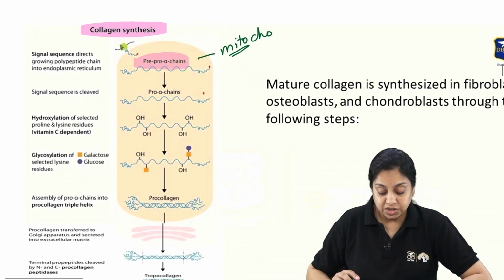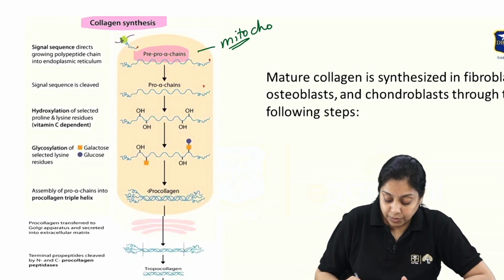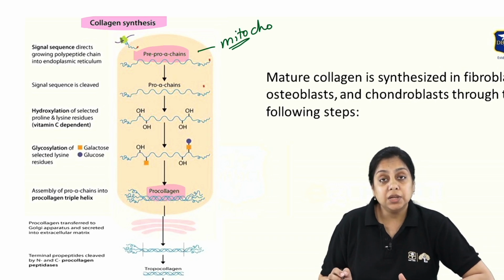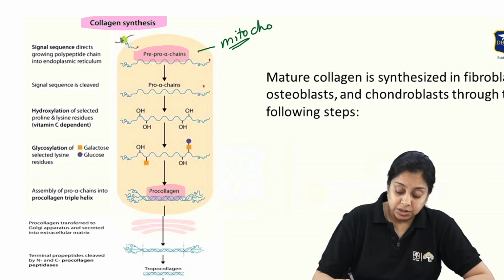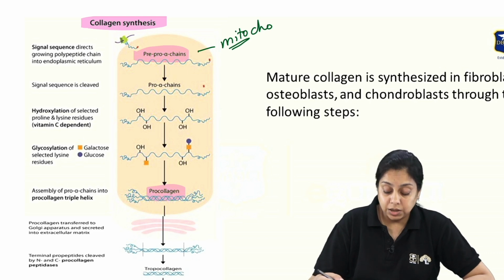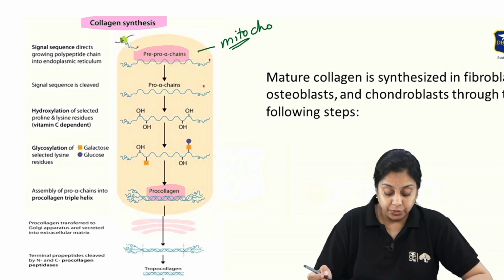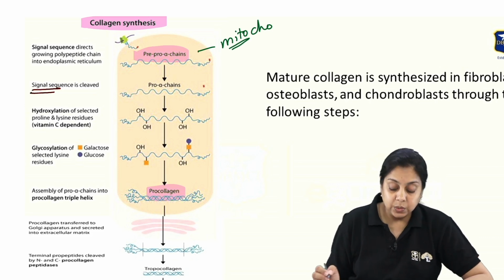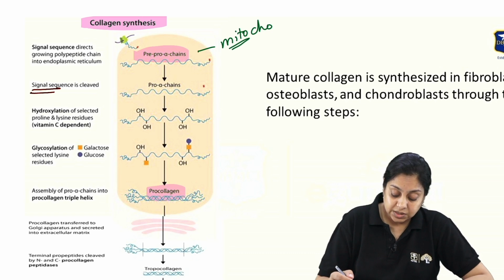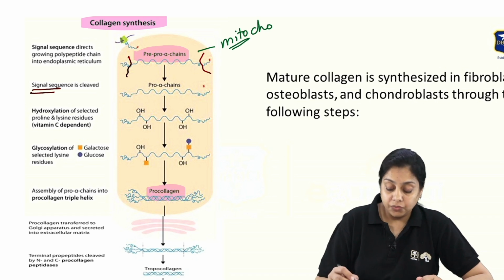So we get the pre-pro alpha chain, and when it exits from the mitochondria, what kind of form do we have? We have the pro-collagen. The pro-collagen comes out, and there are various steps happening inside the mitochondria, that is this yellowish highlighted part. What is going on inside? Actually 3 steps you should be knowing. First of all, the signal sequence is being cleaved. The signal sequence is more or less like extra corners being trimmed off, okay?